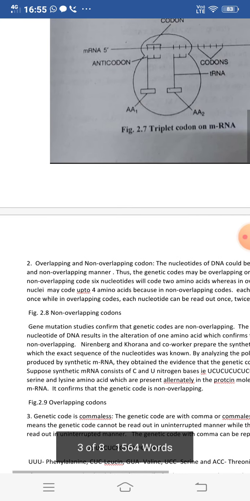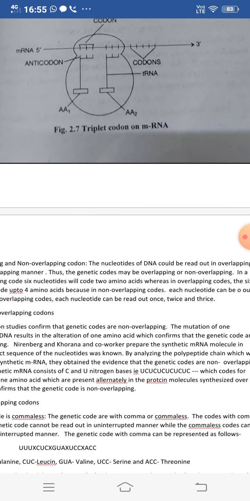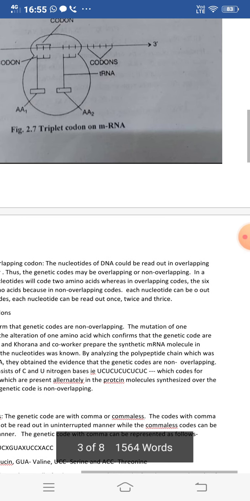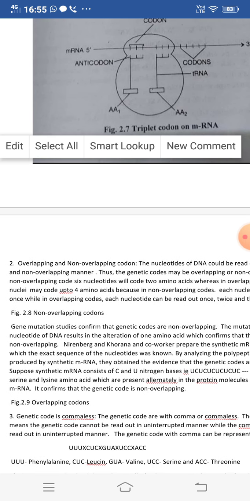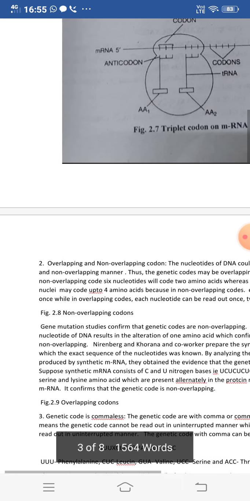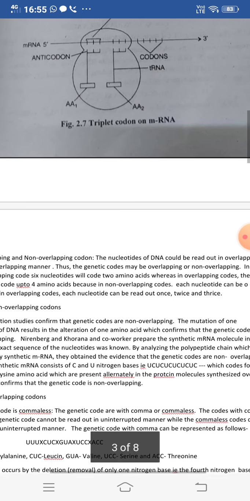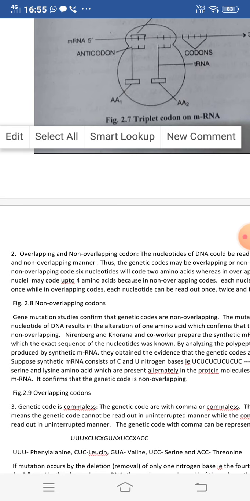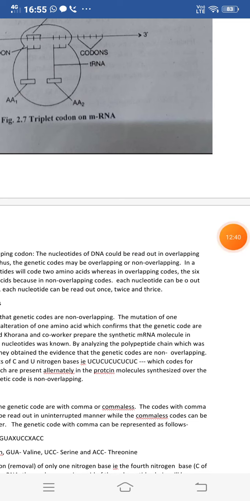Whereas in overlapping codes, the 6 nucleotides may code up to 4 amino acids. In non-overlapping codes, each nucleotide can be read out only once, while in overlapping codes, each nucleotide can be read out once, twice, and thrice.